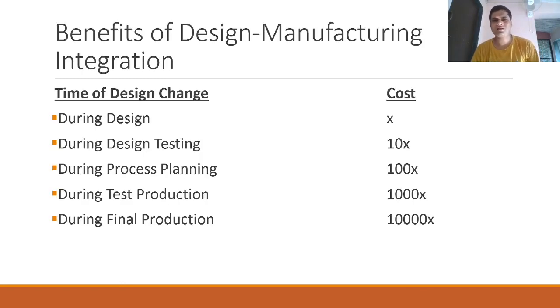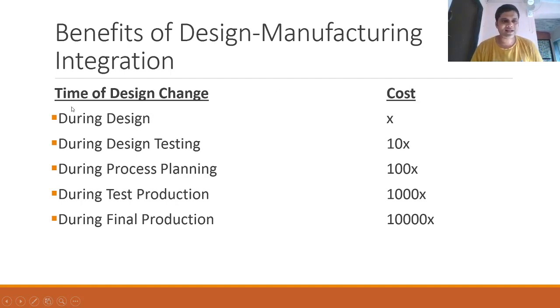Now we'll discuss the benefits of design and manufacturing integration. Why is this integration necessary, and why can't these two things operate individually and then communicate with each other? Let's take an example. On the left hand side I have the time of design change, and on the right hand side I have the cost associated with that activity.